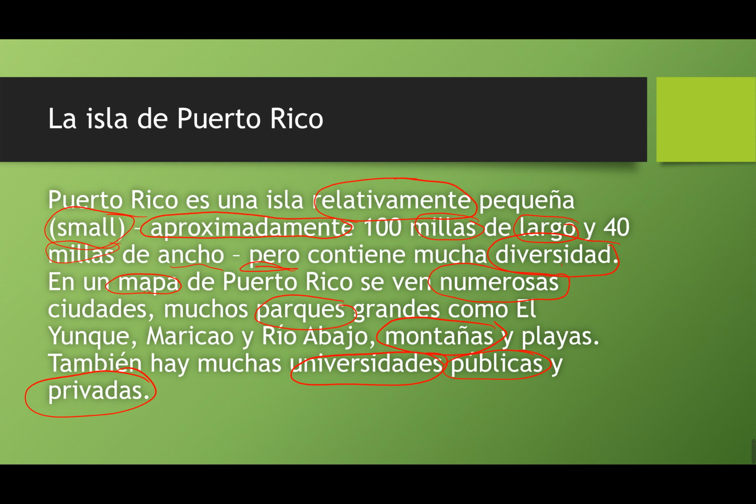The map of Puerto Rico. Numerous. ¿Qué es ciudades? That's a word we might have to look up. Cities, parks. Then we have some names. So we're probably thinking these are probably names of parks because it comes after that. Mountains. And what's playas? You guys probably know playas means beaches. There are blank public and private universities.